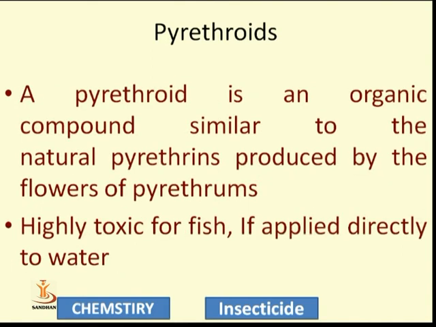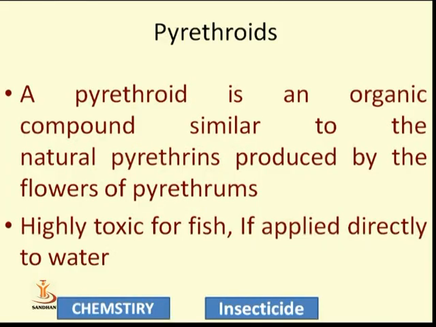Another class is the pyrethroids. Pyrethroid is an organic compound similar to the natural pyrethrin produced by the flowers of pyrethrum. Pyrethrum is a plant, and from its flowers a natural compound was first isolated, which is also used as an insecticide. Nowadays we can synthesize similar compounds, derivatives of that compound prepared in the laboratory, which also act as insecticides and are known as pyrethroid compounds.